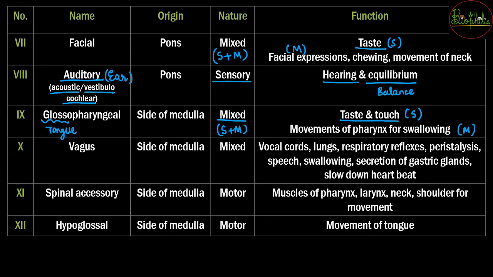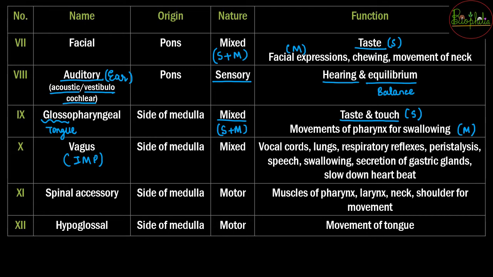10th is going to be the vagus nerve. Vagus nerve is one of the very important nerves regarding the entire cranial nerves, because if this nerve is going to be destroyed or if there is some damage to the vagus nerve, the person can die.